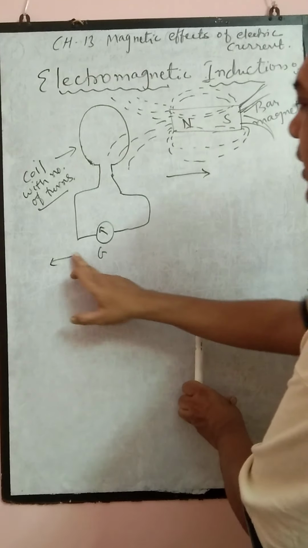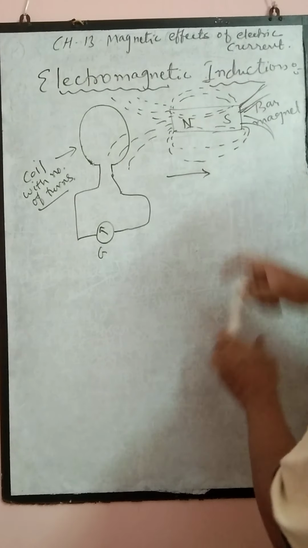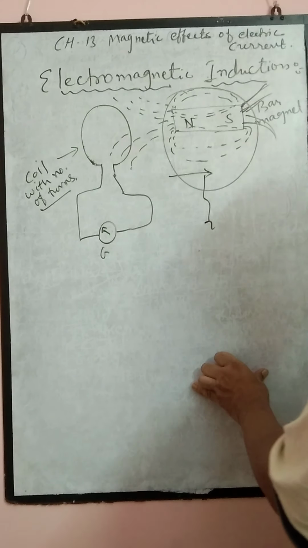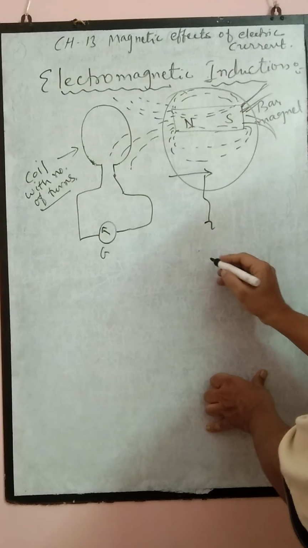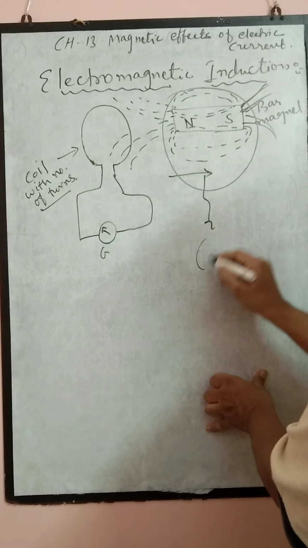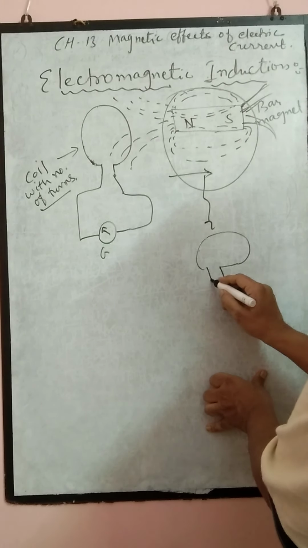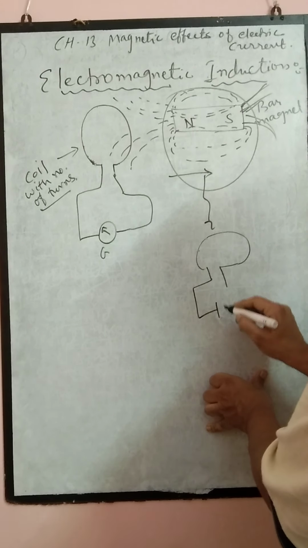The second important point is that the source of magnetic field you can make anything. You can think of one more coil, this type of coil, when connected with a battery.